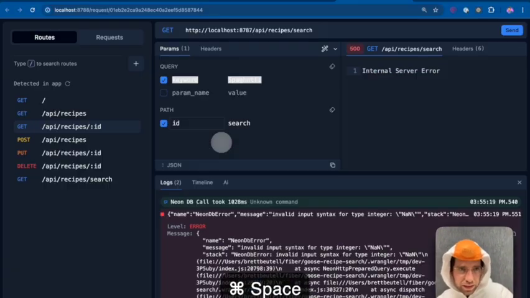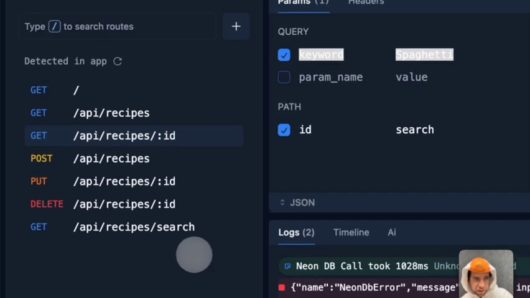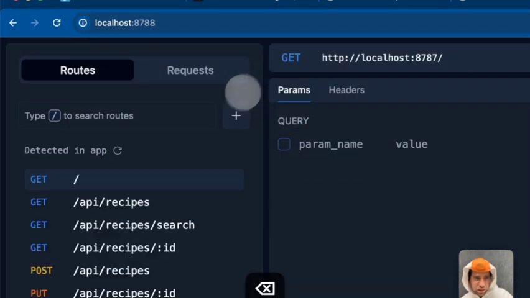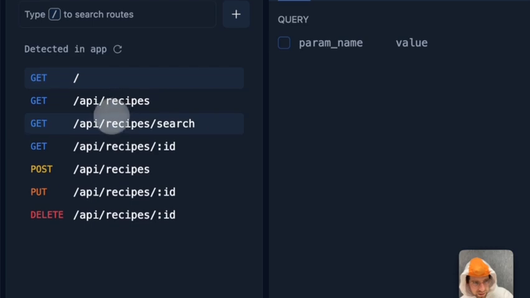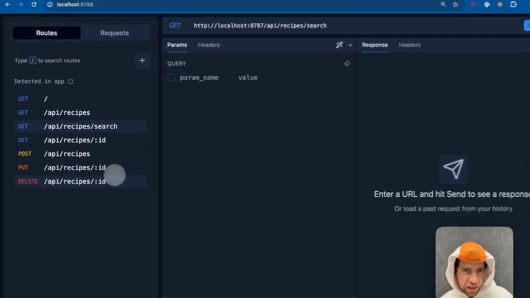Okay, so did I save? Did not. I should save. Give this a second. Okay. So here, /API/recipes/search.